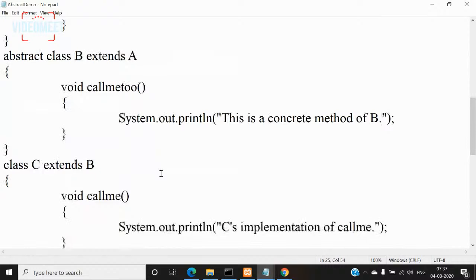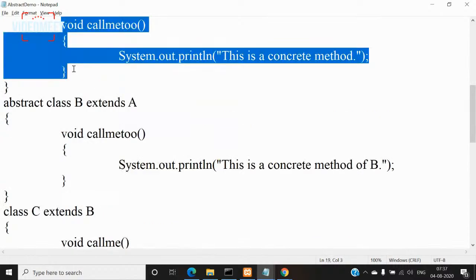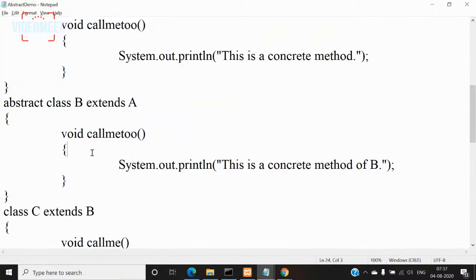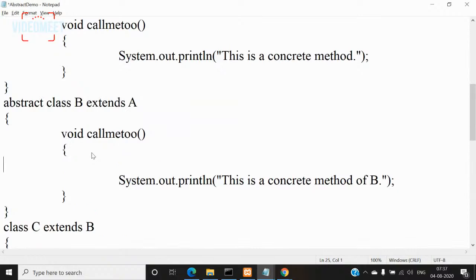Then the super keyword has to be used. Not indirect, in the class you will not get any error, but the class version will be hidden. Since it is hidden, if you want it, then you have to use the super keyword. If you don't need it, there is no need to use the super keyword. Now I want both of them to be called, then I have to use super dot call me to, super dot call me. If I don't need it, it is not needed.